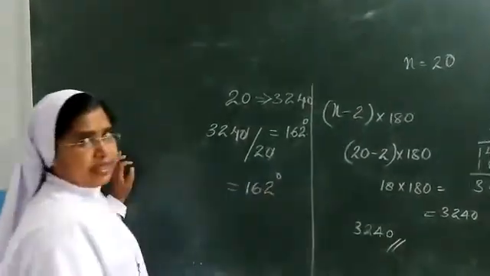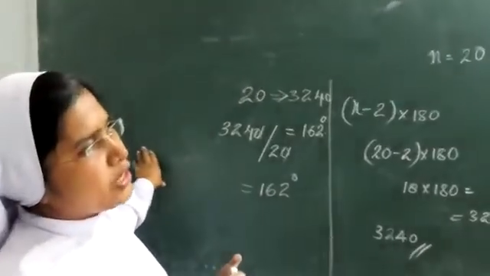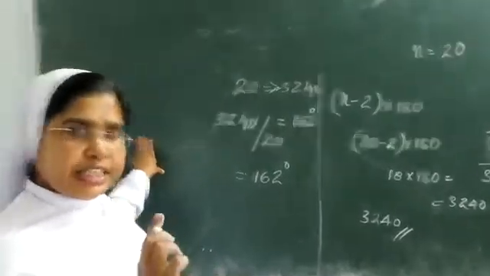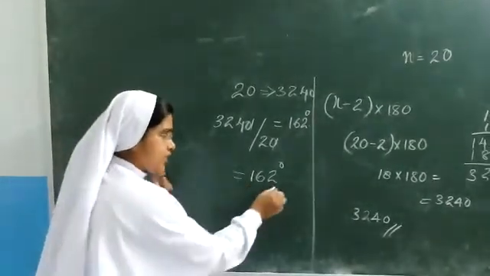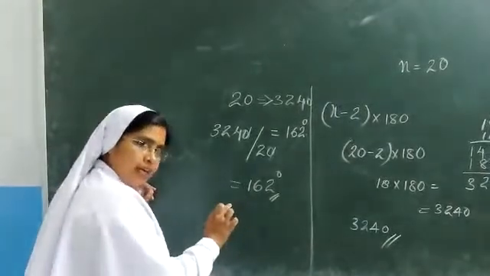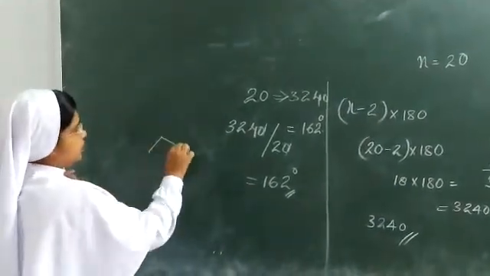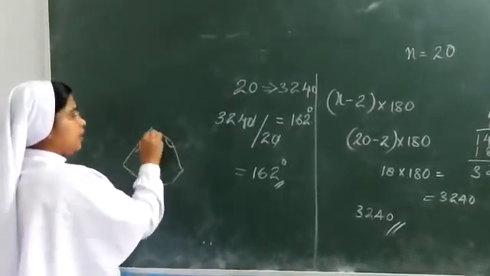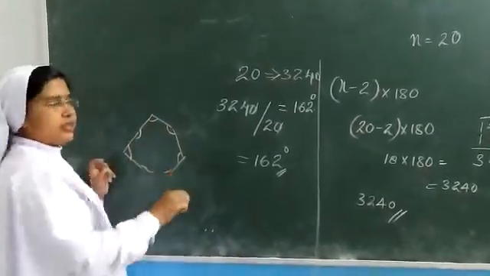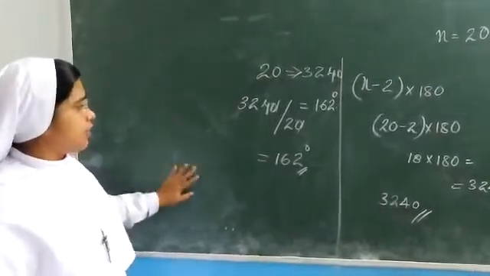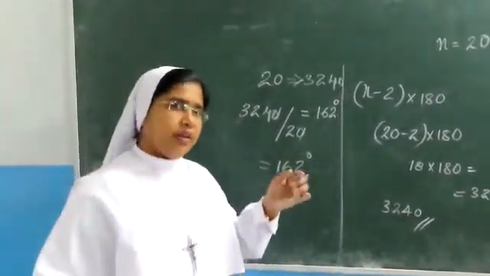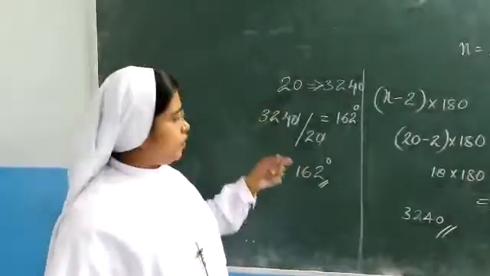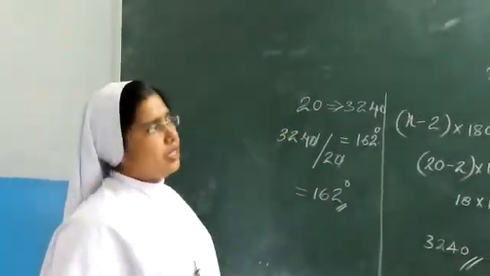162 degrees each. The question was, all the angles of a 20-sided polygon are the same. How much is each? Each angle is 162. Now for example, you have to understand, 20 sides are there. Each of the angles will be 162 each. That is what the question is. So you have to find out, since they are equal, we can divide the total by the number of sides. So we got 162 degrees.